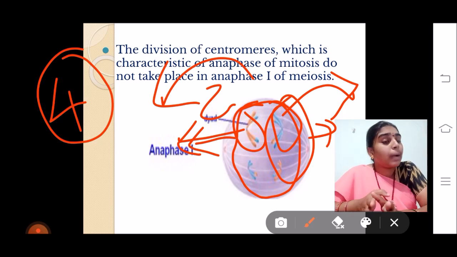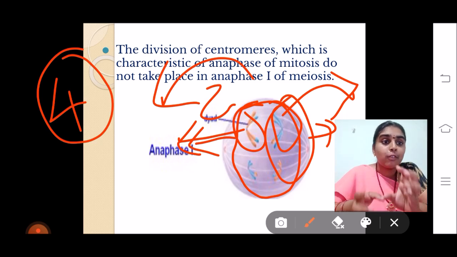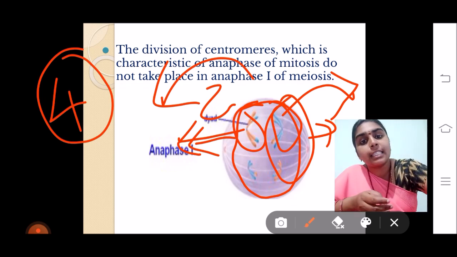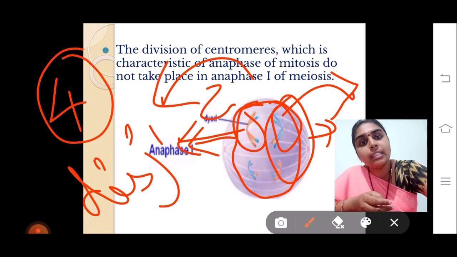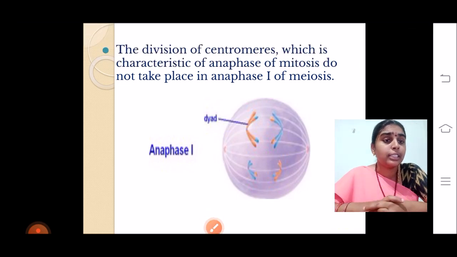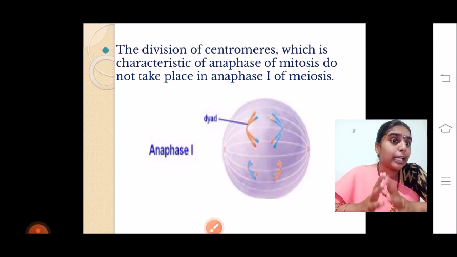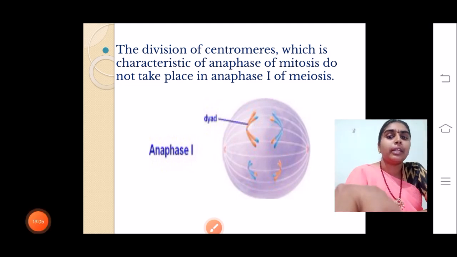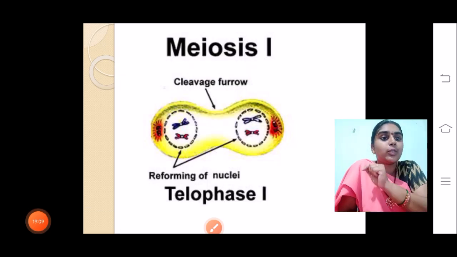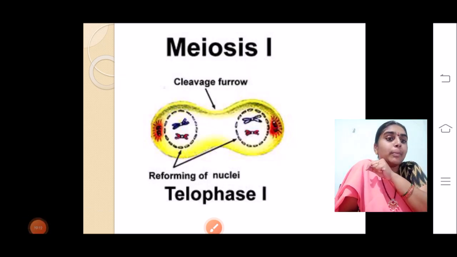So this is the actual reduction division, where the number of chromosomes is reduced into half, and this particular phenomenon is called disjunction. In this disjunction process, the genetic material has got reduced into half. Next, we are going to enter into telophase 1. In telophase 1, now the endoplasmic reticulum will be forming the nuclear membrane.